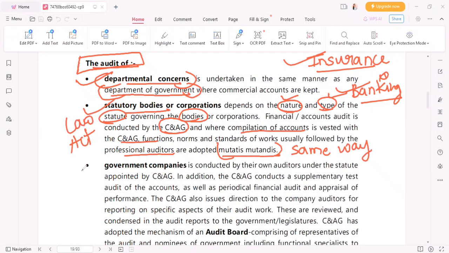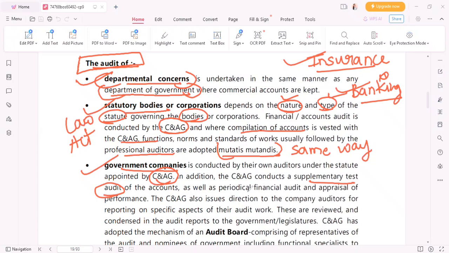Okay, got it. Now for the government companies, audit कैसे होगा? Obviously CNAG will do the audit, right? Supplementary test किया जाएगा. Supplementary test means what? That maybe CNAG appoints another auditor, and that auditor does the audit and submits that particular report to the CNAG.